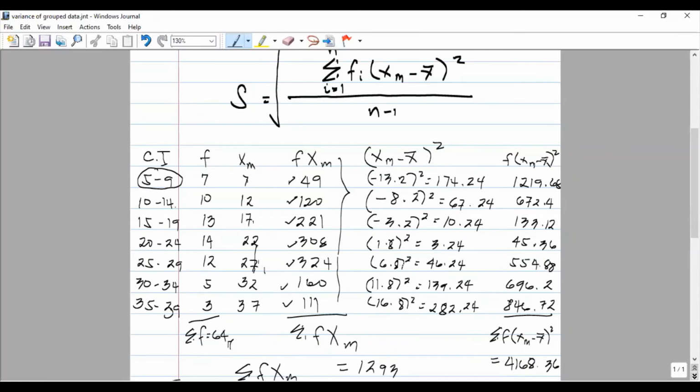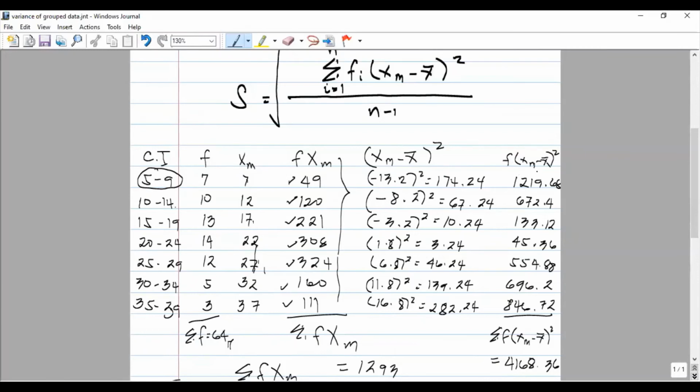27 minus 20.20 is 6.8, squared is 46.24. And 32 minus 20.20 is 11.8, squared is 139.24. And 37 minus 20.20 is 16.8, squared we have 282.24. Okay, so we don't end our discussion here, but rather we go further because our variance needs the product